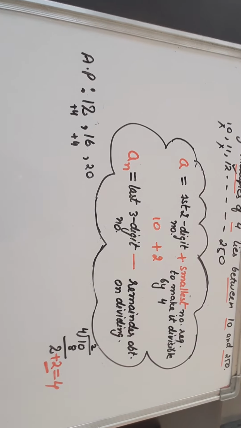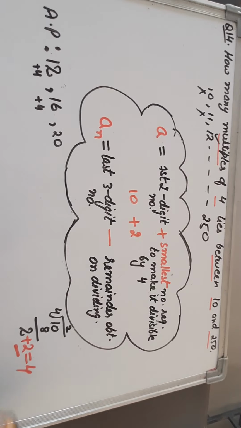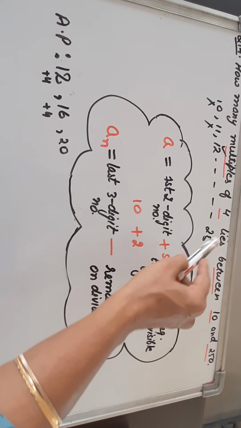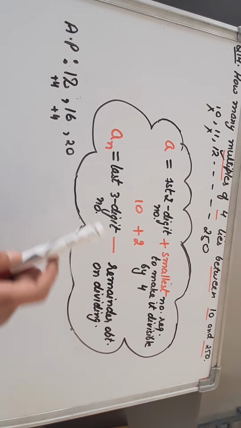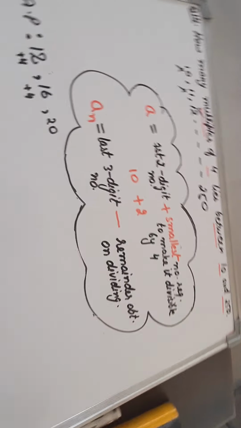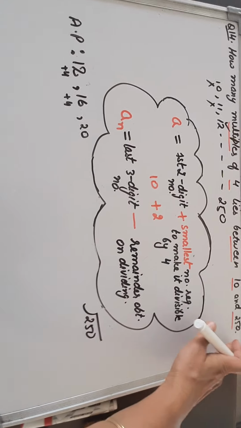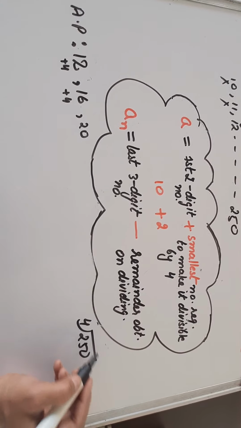This is the first number which is divisible by 4, or a multiple of 4. Now you can check, 250 is not divisible by 4. Let us do the division to get the last term. 250 is given to us as the last term. Let us check whether it is divisible or not.